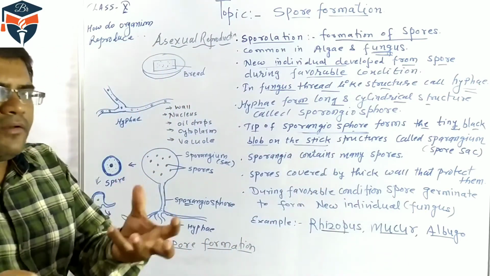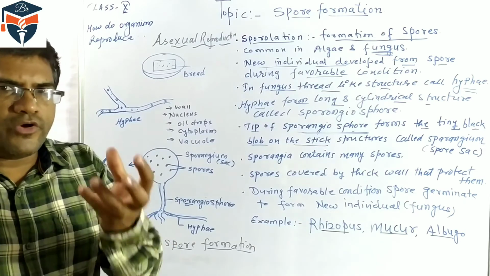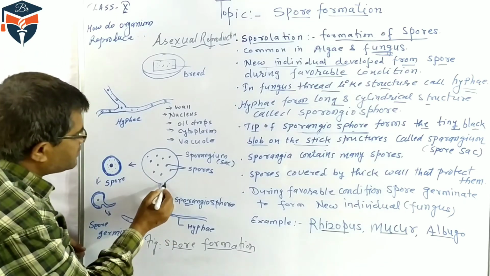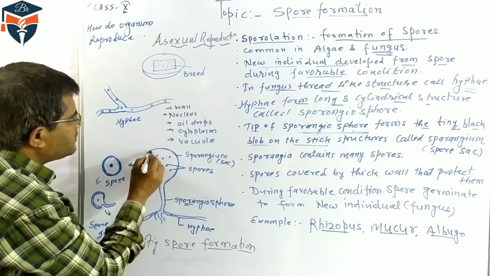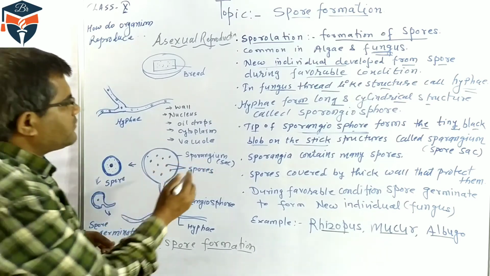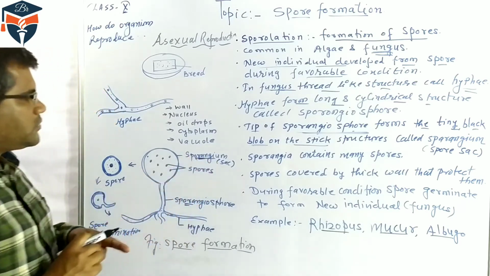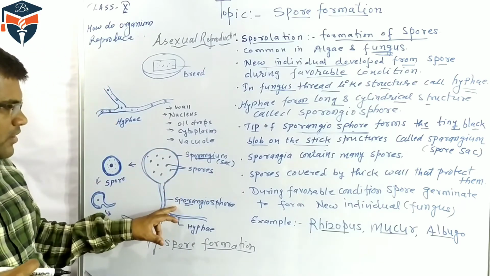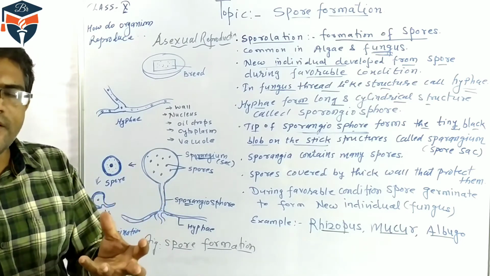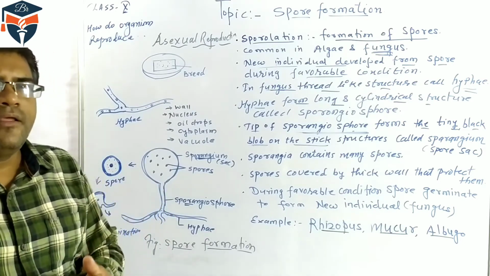It means a ball-like rounded structure is formed, and this structure is called the spore sac, or sporangium. So the sporangium is formed on the sporangiophore, which terminates into a round spherical structure.